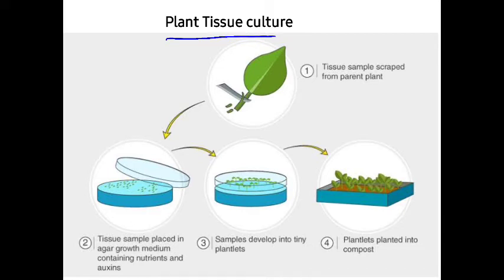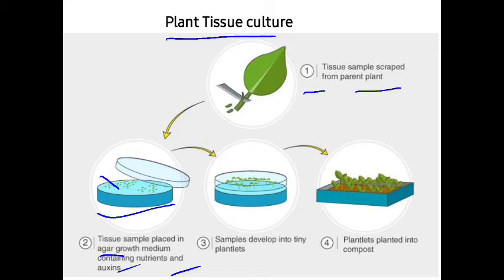Okay, so you can see in the picture, this is the picture of the plant tissue culture. First of all, in number 1 you can see that a tissue sample is scraped from the parent plant. Plant बाट tissues लाई, cells लाई चाहिँ scrape गरेर निकाल्यो, and then in a petri dish मा चाहिँ उसलाई राख्यो. The tissue sample is placed in the agar growth medium. यहाँ भित्र एउटा medium छ, त्यो medium agar medium हो, which consists of different nutrients which we have already discussed, along with cytokinins and auxins or growth regulators.